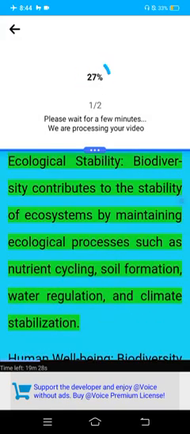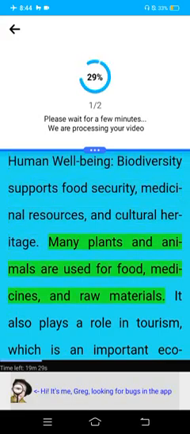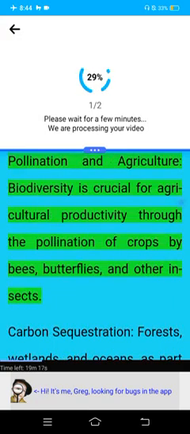Importance of biodiversity. Ecological stability: biodiversity contributes to stability of ecosystems by maintaining ecological processes such as nutrient cycling, soil formation, water regulation, and climate stabilization. Human well-being: biodiversity supports food security, medicinal resources, and cultural heritage. Many plants and animals are used for food, medicines, and raw materials. It also plays a role in tourism, which is an important economic activity.